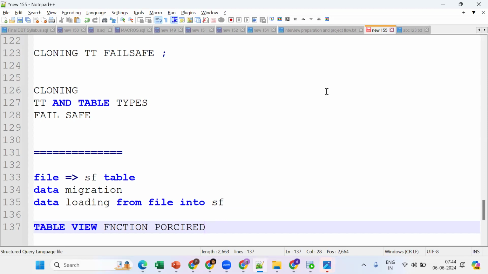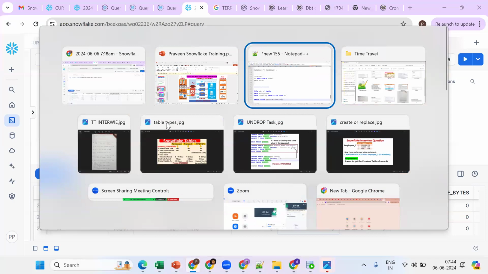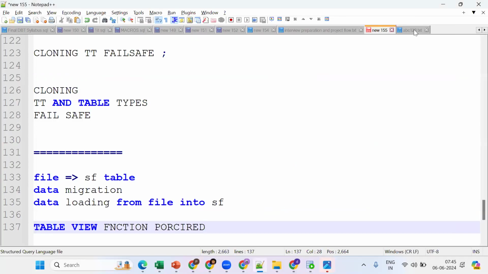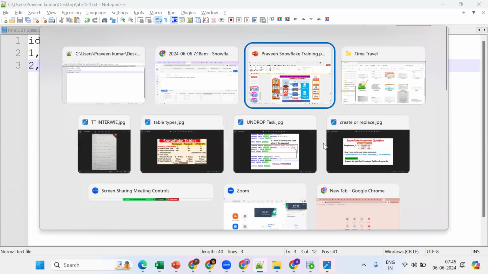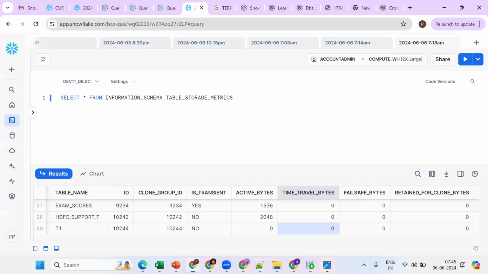Now suppose my data is in flat files. I want to move these flat files into a Snowflake table. How can I move them? We need the data loading concept. So the file is there, and we want to dump it into a Snowflake table. How can I dump it into a Snowflake table?